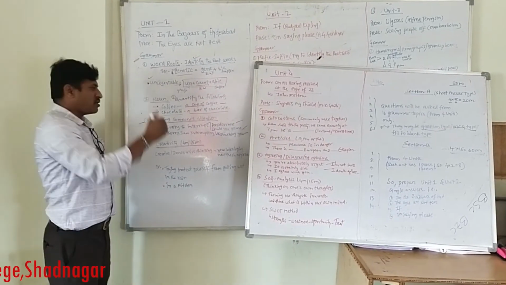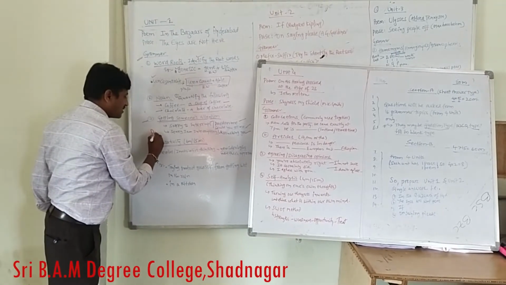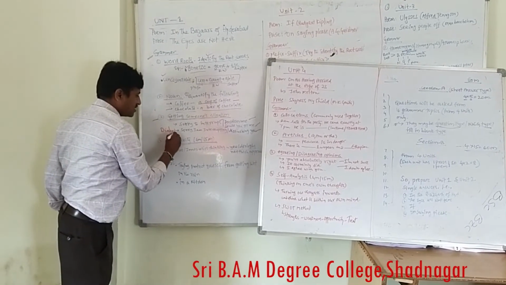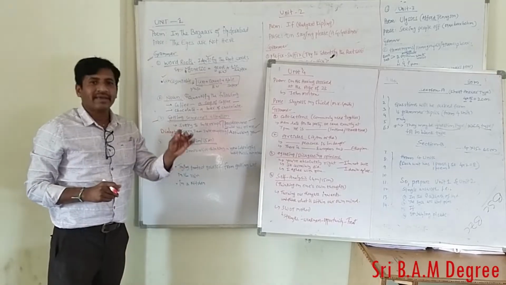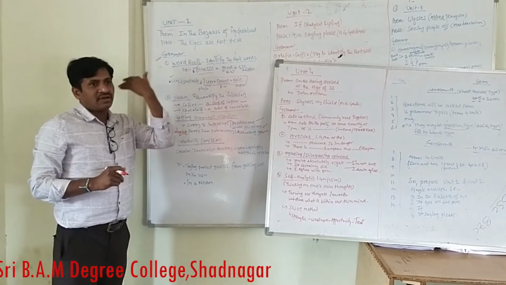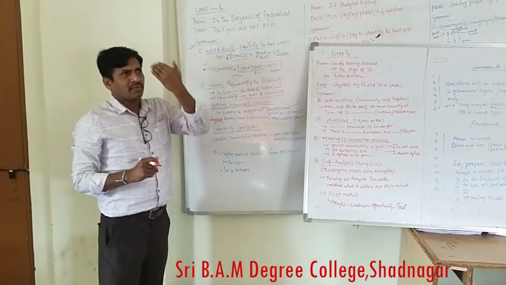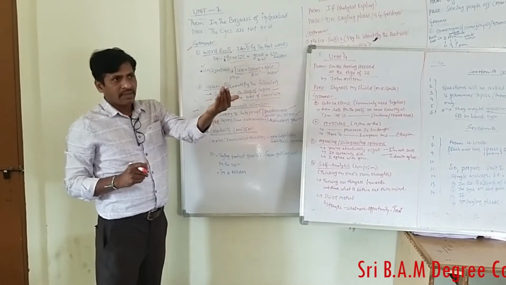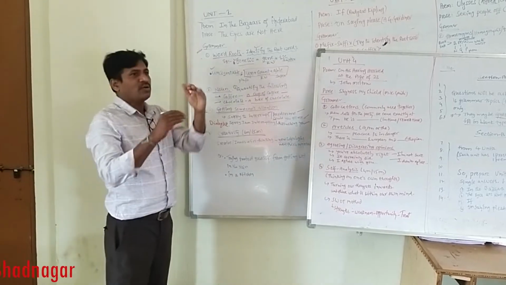How will the questions be asked? As a dialogue. They may ask in the examination: write a dialogue. For example, write a dialogue between two friends, or between you and your teacher.